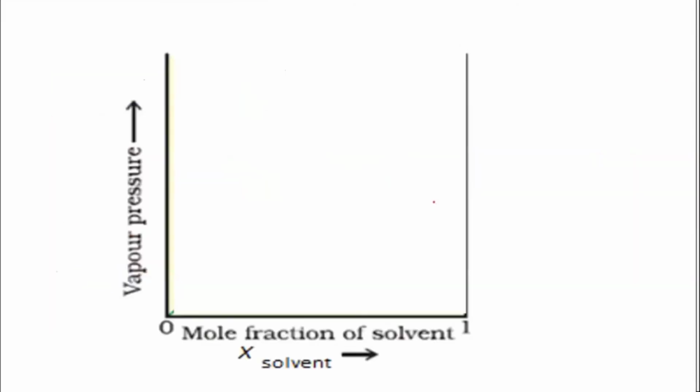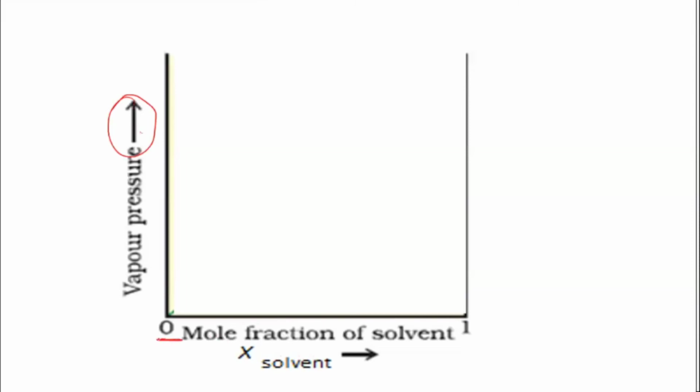Now we'll see the graphical representation of this. I've taken vapor pressure on the y-axis and mole fraction on the x-axis. Only one mole fraction is considered, that of the solvent, because only the solvent is volatile in nature, so only it will contribute to the vapor pressure, correct? So you will get this vapor pressure answer only for the solvent which is going to vaporize. So we have plotted only one.